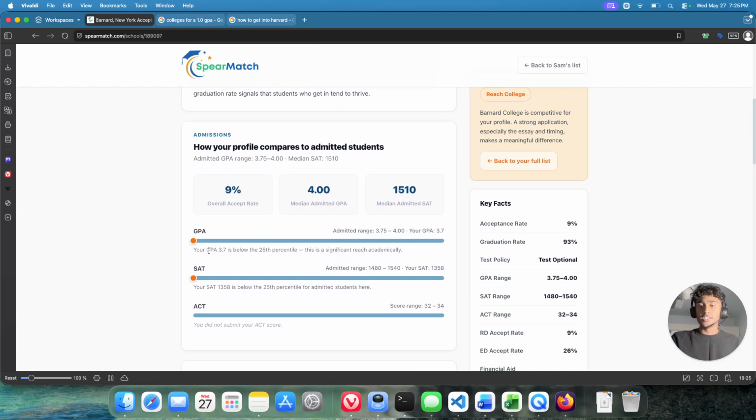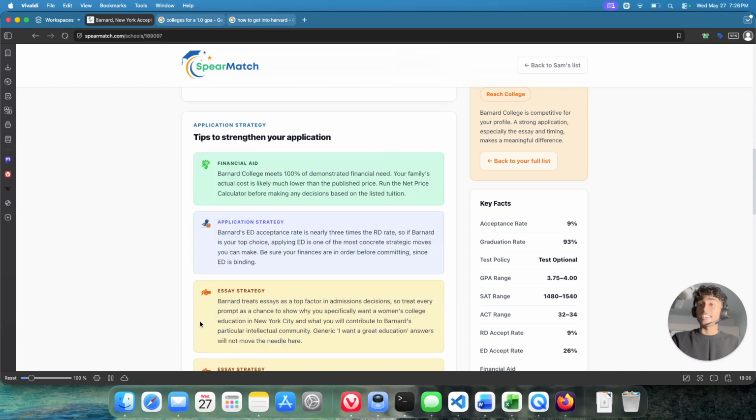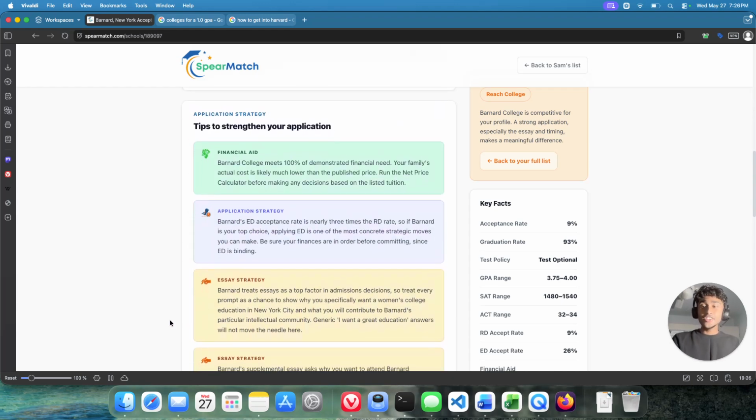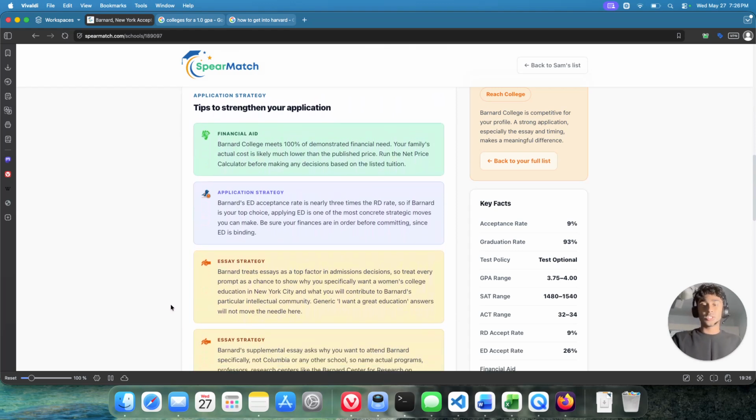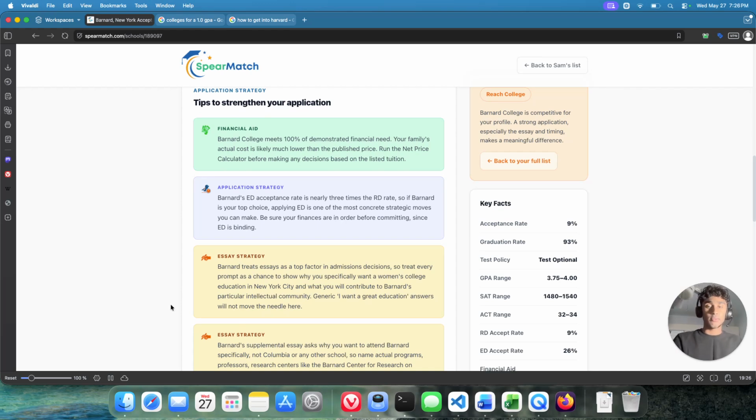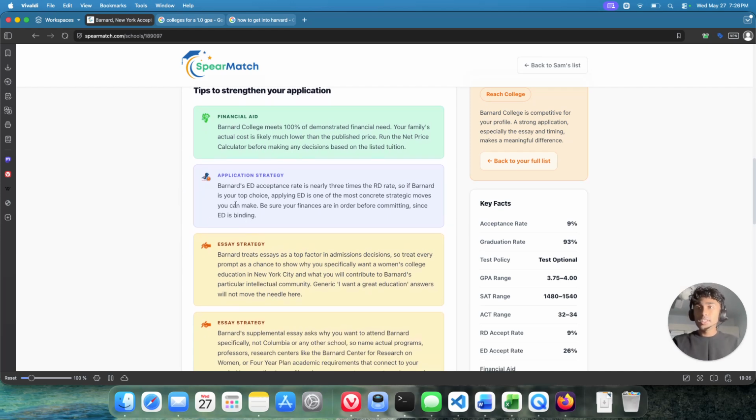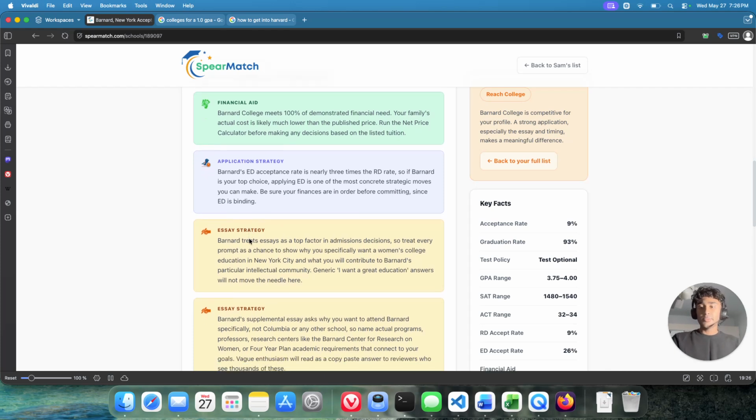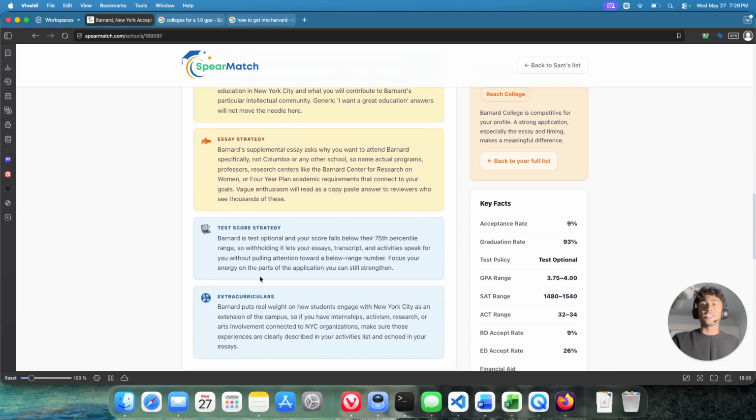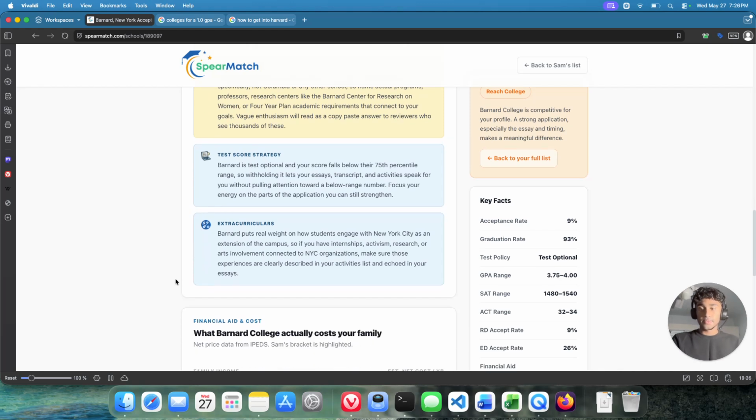For Barnard College, the profile is in the lower end, which makes sense because it is a reach. This is my favorite part. Every school has specific tips written for your profile. It tells you exactly what to work on for that school based on your actual numbers, and specifically for Barnard College. For example, it shows that if you really like it, you can try applying for early decision, and that will 3 times your chances of getting in. It talks about what you should include in your essay and whether to submit your test scores or not, and so on. I wish I had this earlier in the process.